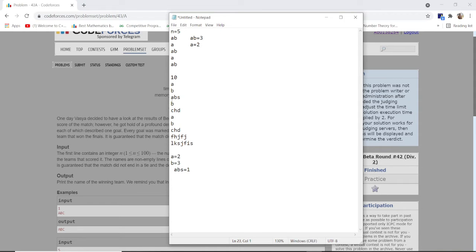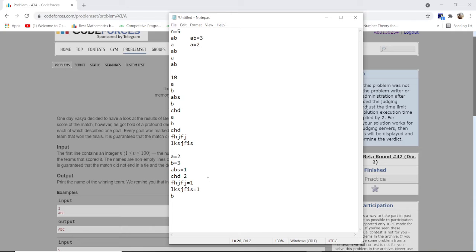After that, I already took B, so I can take CHD. The frequency of CHD is 2 times, so CHD equals 2. After that, I take A, I take B, I take C, so now I can take FH, JFJ with frequency 1 time, and LKS, JFIS equal 1. As you can see, the max frequency is 3 and B has the frequency 3. So the winner is B. The answer is obviously B.